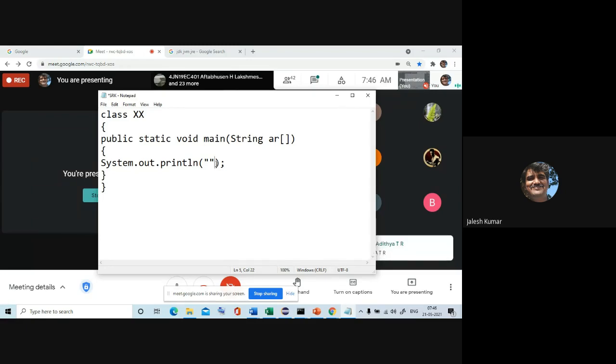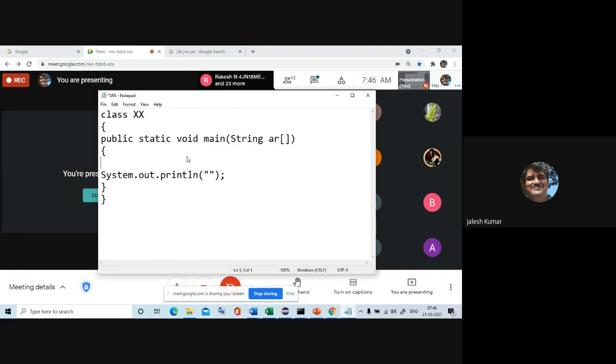Always remember, command line argument means what you are passing to main. This is called an argument. So through the command line you are passing the argument. I'll just print what is in ar of 1. I'll save this file and go to the command prompt.